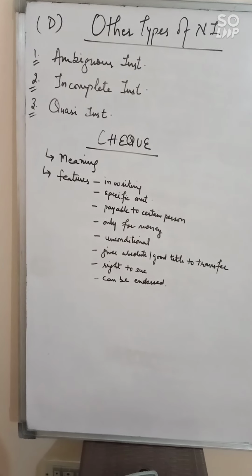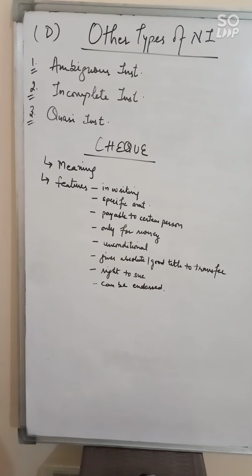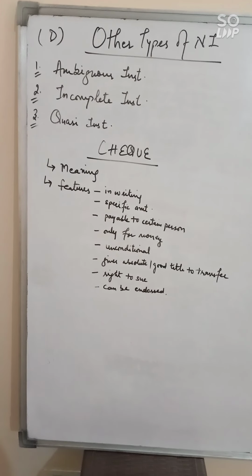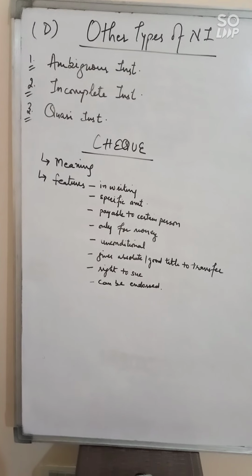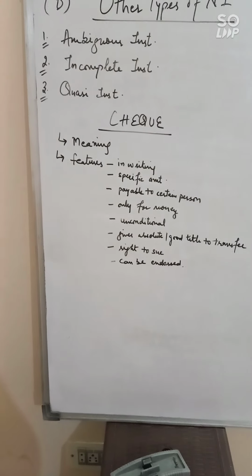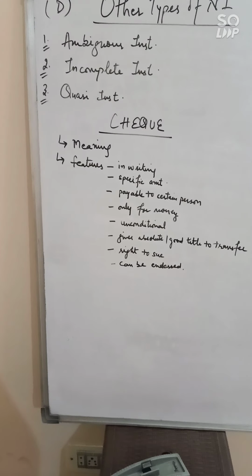Second is incomplete instrument. Incomplete means when the instrument is not complete, whether the person has given a blank instrument or a partially filled instrument to the other. But in that case, the person who signs the instrument is liable for it.